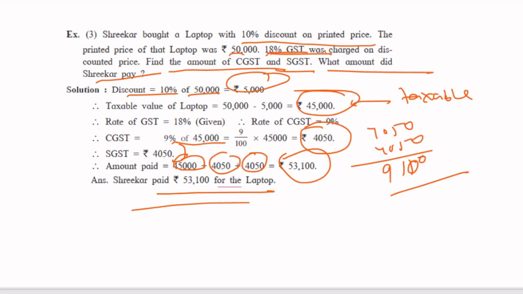Even though there's a discount, he is paying more because of GST. That is the overall concept of GST. Okay, and there is more to it. For example, shares, mutual funds, SIPs. Those are even more interesting topics, right?